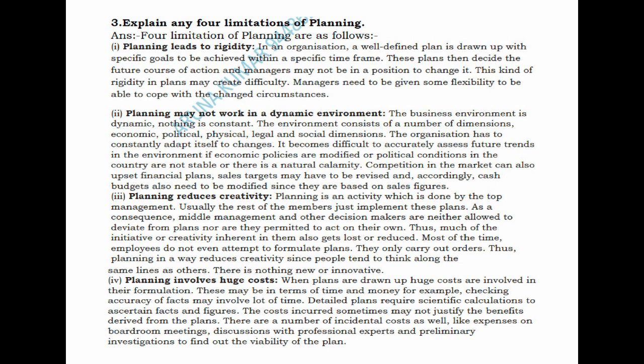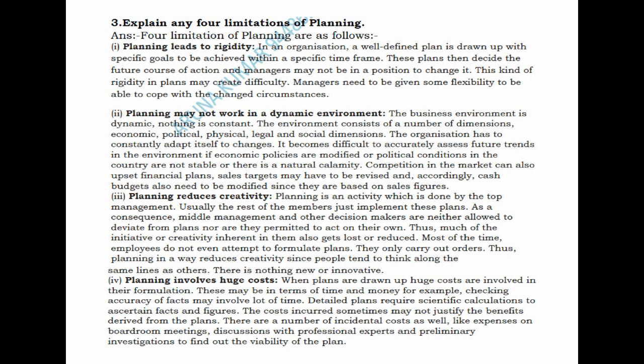So it may be planning leads to rigidity. The plans in the organization cannot be changed all at once. In an organization, a well-defined plan is drawn with specific goals to be achieved within a specific time limit. These plans then decide the future course of action, and managers may not be in a position to change it. So it is not that easy for an organization or a management to change the plan all at once. So it is totally rigid.